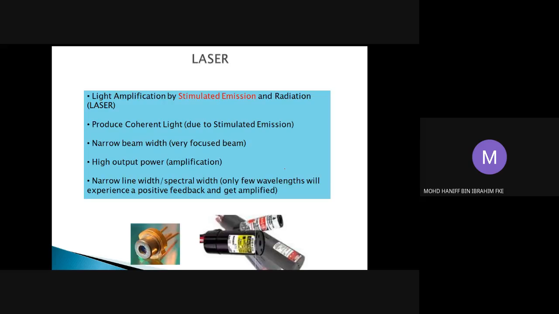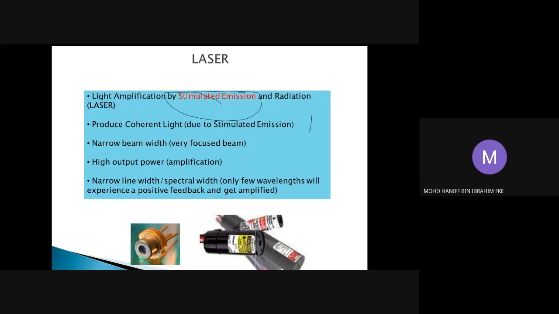So what is laser? Laser is actually an abbreviation of the words light amplification by stimulated emission of radiation. So that is what is meant by laser. The key word here is stimulated emission. That is really the fundamental of lasers.